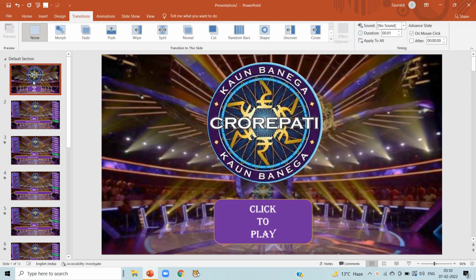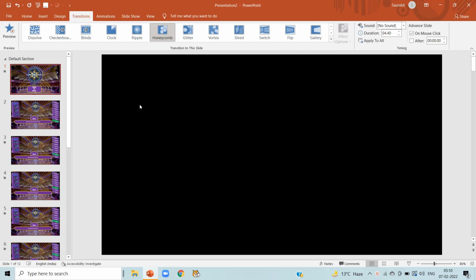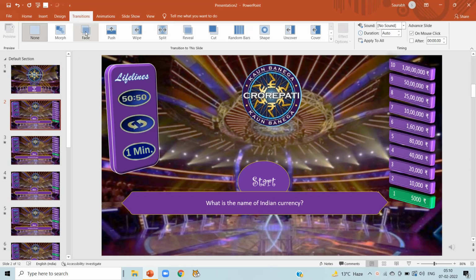Now I am going to give transition to every slide. For that, click on transition, click on the arrow, and you have the variety of options here. For the first slide, I have selected honeycomb transition effect, and it will look like this. Just click on the slide and select the transition effect you want. It is totally your choice.